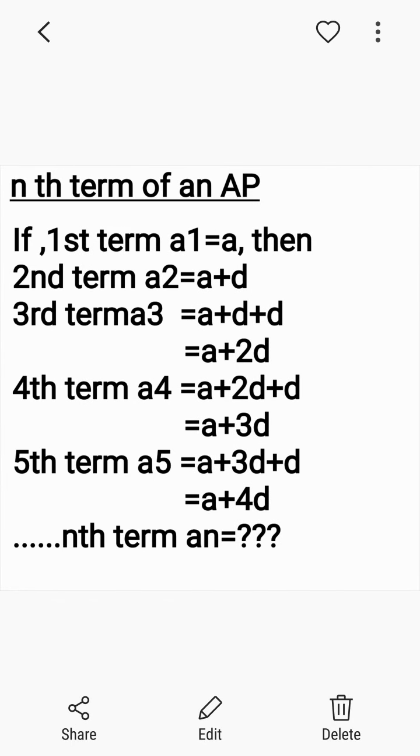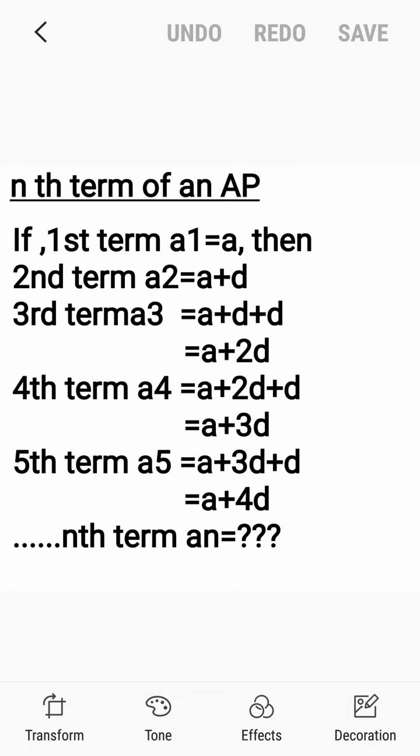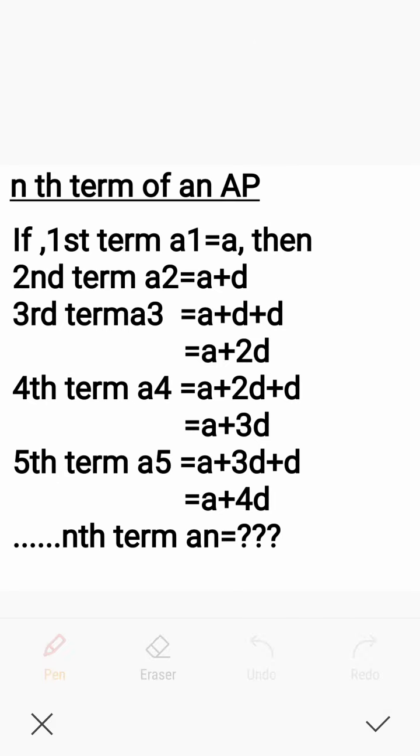Now we are going to make a standard formula for finding the nth term of an AP. We are going to derive a formula for finding the nth term of an AP. Listen very carefully. The first term of an AP is generally represented as A1. If the first term is noted as A, second term is written as A2. What will be A2 in the standard form?